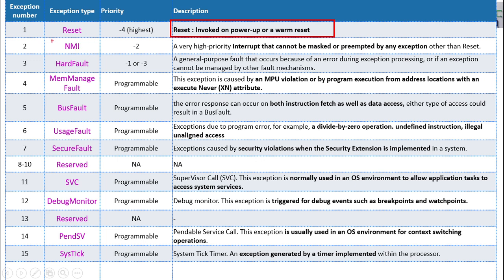The second one is NMI, which stands for Non-Maskable Interrupt. This is a very high priority interrupt. You cannot mask it or neglect it, and it cannot even be preempted by any other interrupt. It has the second highest priority in the vector table. It is not possible to mask it, and it is not possible to hold it for some time. It has to be serviced. This is called NMI.